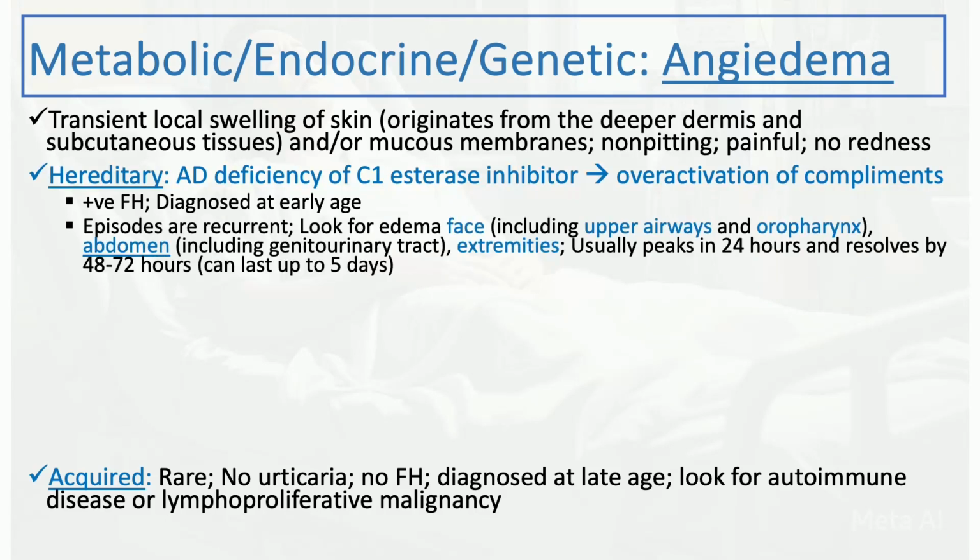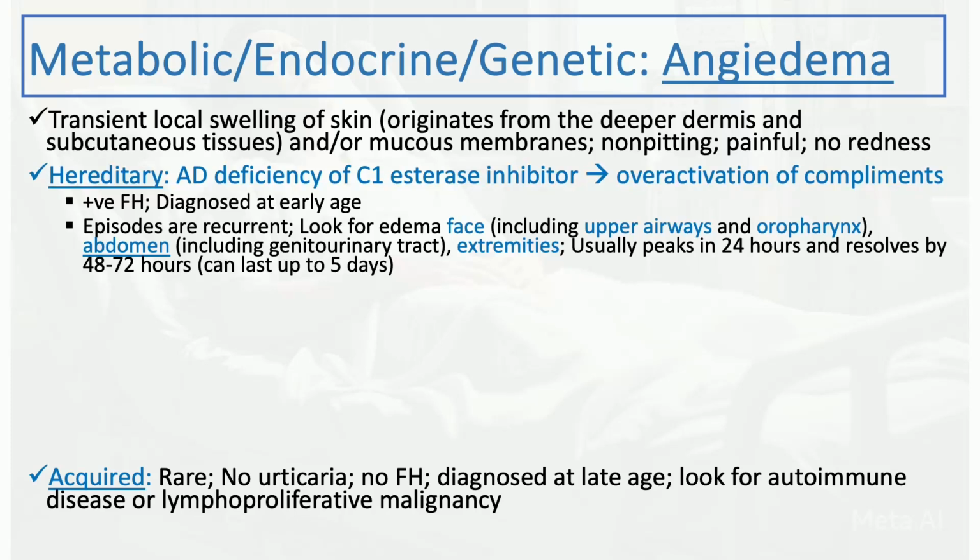And again, it's associated with episodes that are usually recurrent, and it happens most commonly in the skin of the abdomen and the extremities, but it can also happen in the face, including the upper airways, which could be dangerous, and the oropharynx. The one in the abdomen is the one that brought this angioedema topic here, because it can really present with recurrent abdominal pain in a young patient without a really clear cause. So it's one of the less common differential diagnoses that you have to think about in these situations.